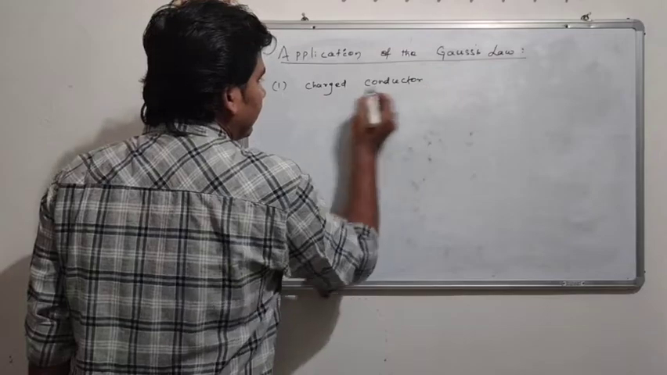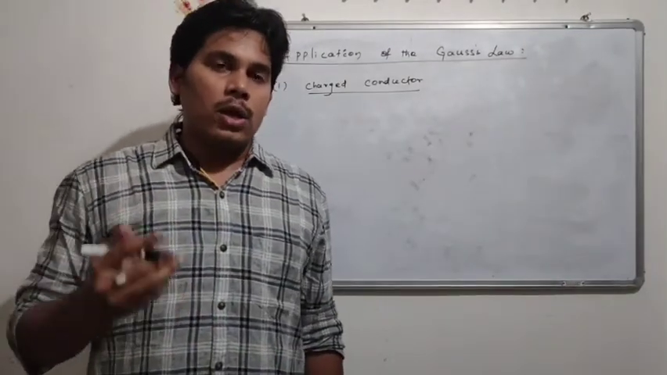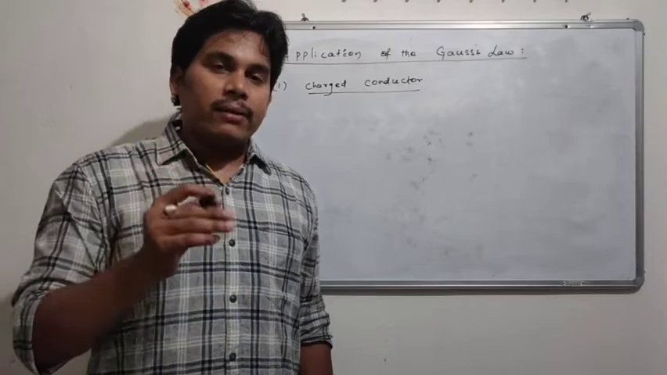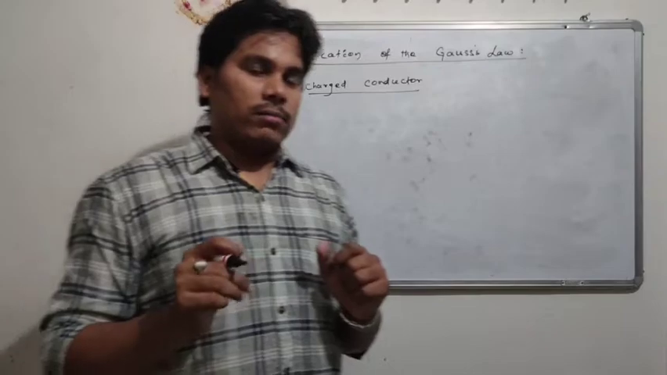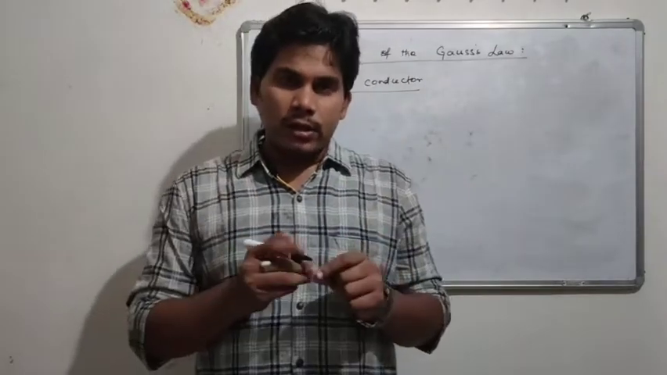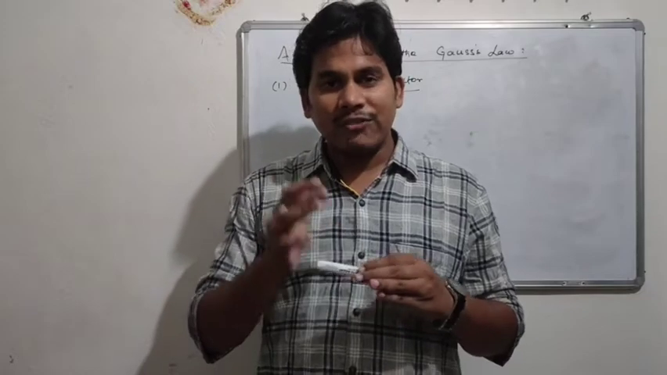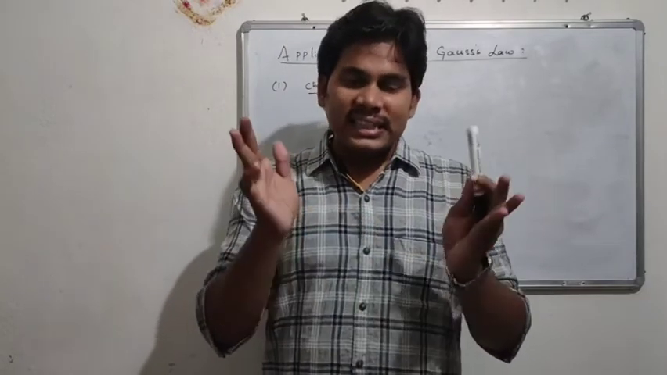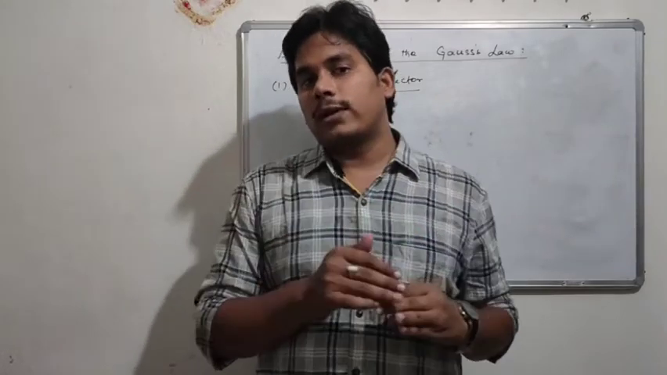First of all, I will take the electric conductor, then I will go to the charged conductor. Let's first discuss the electric conductor. What is an electric conductor? An electric conductor is a conductor where a lot of free charges, the free electrons, are available. These free electrons are mainly responsible for the flow of current.